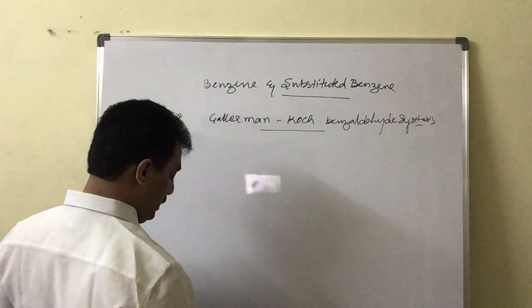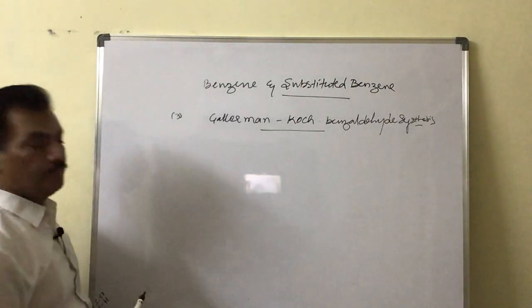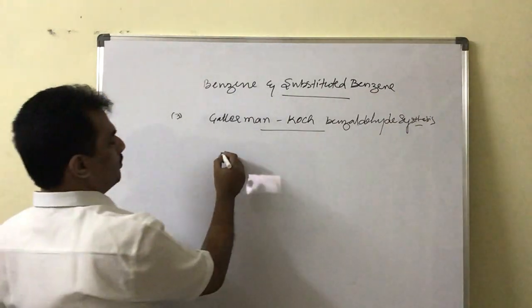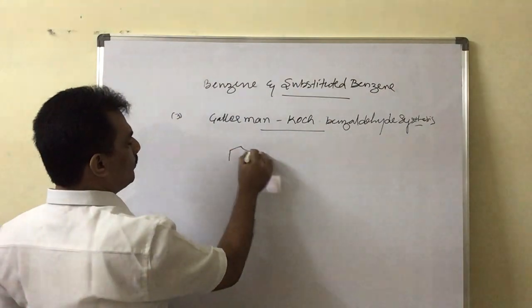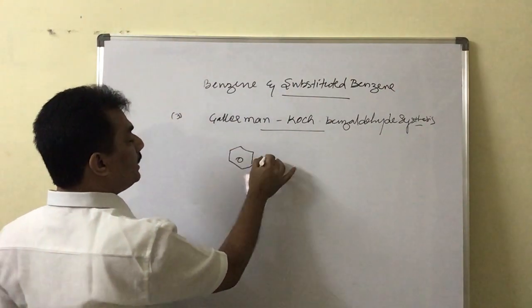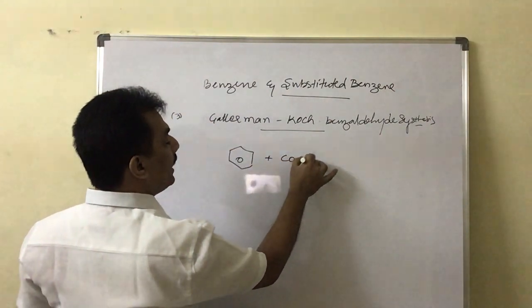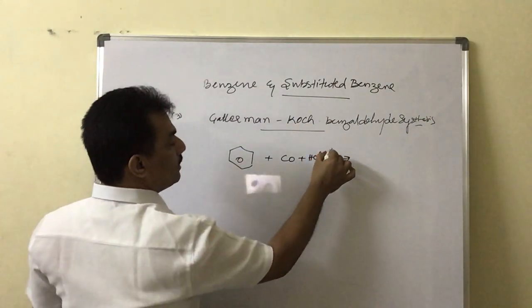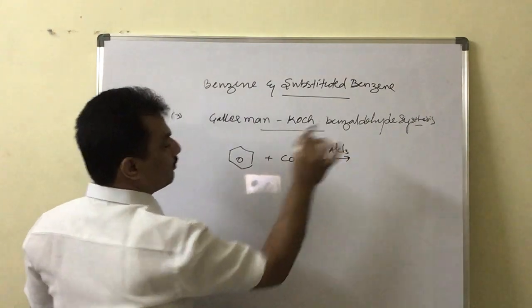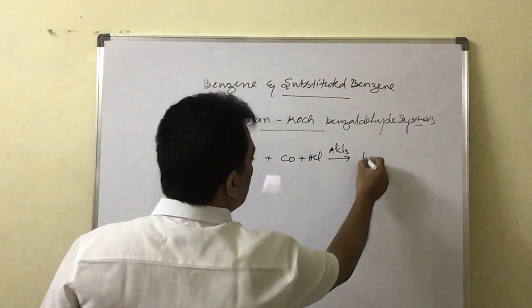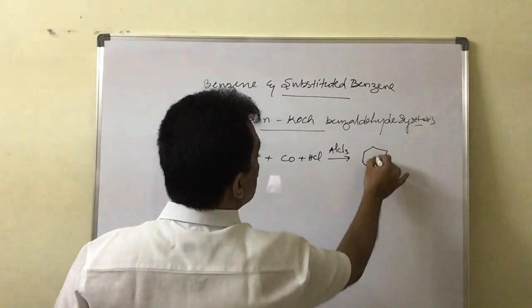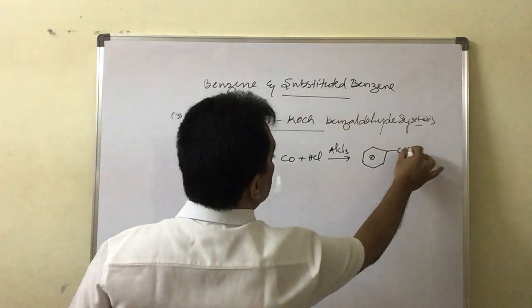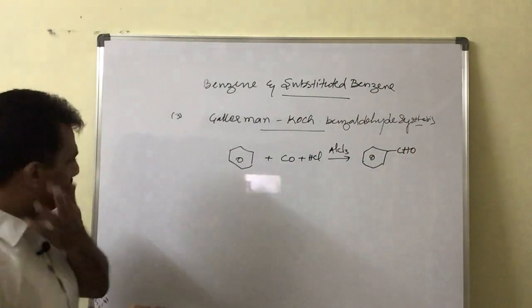In this case, benzene is treated with CO and HCl. CO is nothing but carbon monoxide, and HCl in presence of AlCl3, where we can expect the formation of benzaldehyde like this.